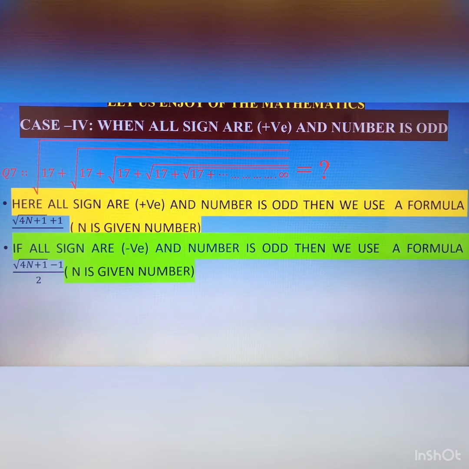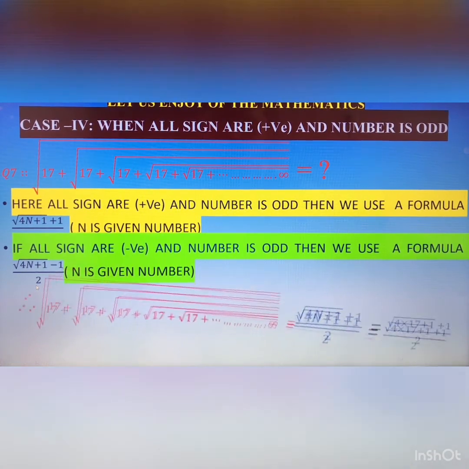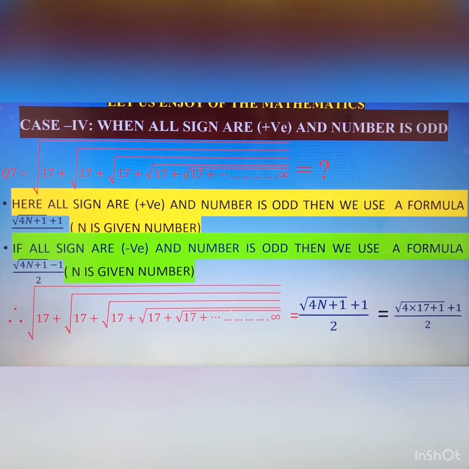But if all signs are negative, there is a difference in the formula. If all signs are positive, you put plus 1 just outside the under root, and if the signs are negative, you put minus 1 just outside of the root. The number inside the root is the same, and the denominator is also the same. So this is the formula: 4n plus 1 inside the root and plus 1 outside, because the sign is positive, divided by 2.